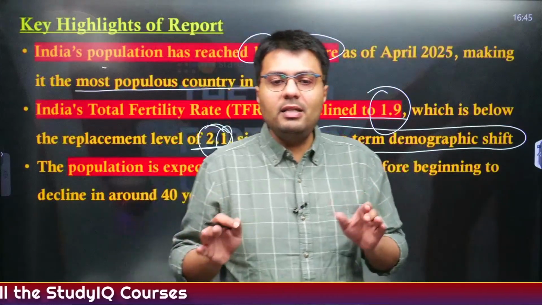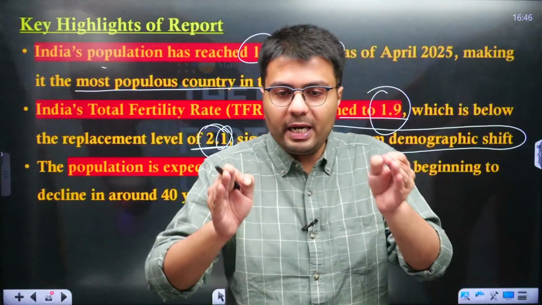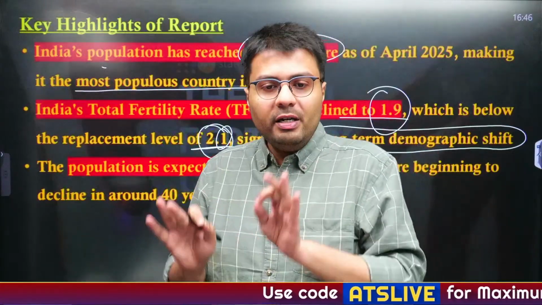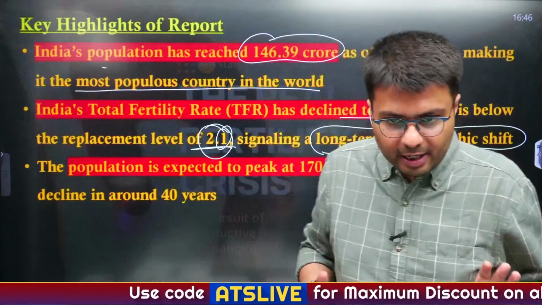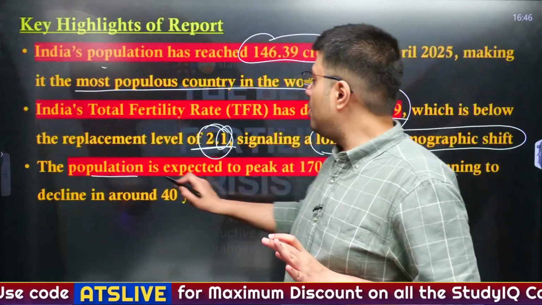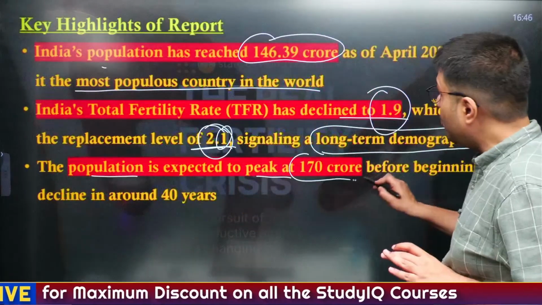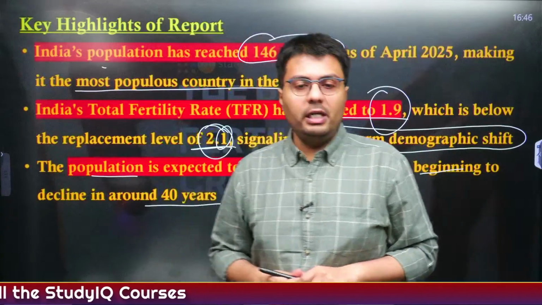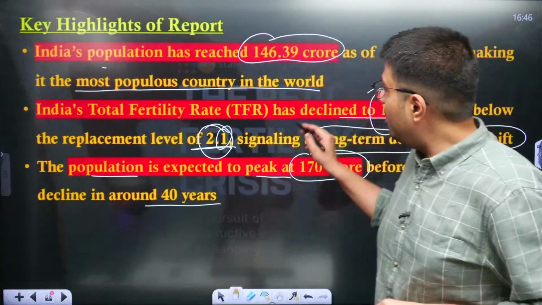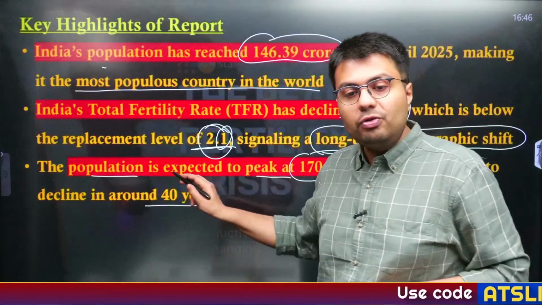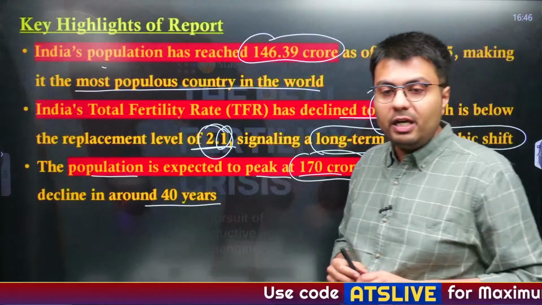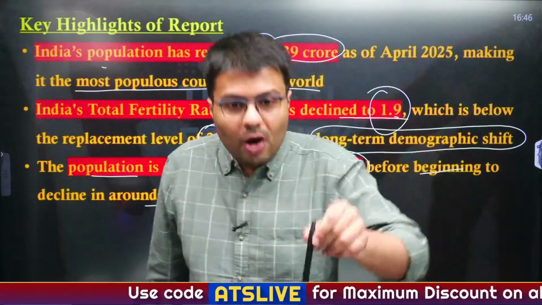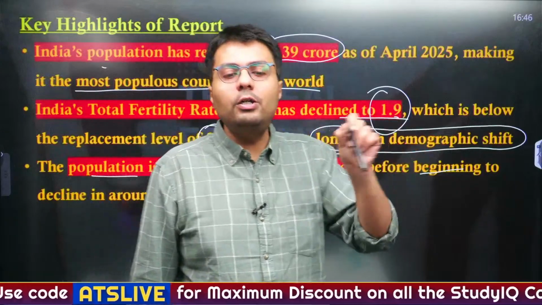TFR basically is the amount of children that is born to an average woman in her childbearing age. That is the definition of TFR as per NCERT. Now, the population of India is also expected to peak at 170 crore before beginning to decline at around 40 years. Now, you'll understand that once you're saying that TFR will reduce, so how will our population increase to 170 crore? This means that now women are giving birth to less than 2 children on an average.